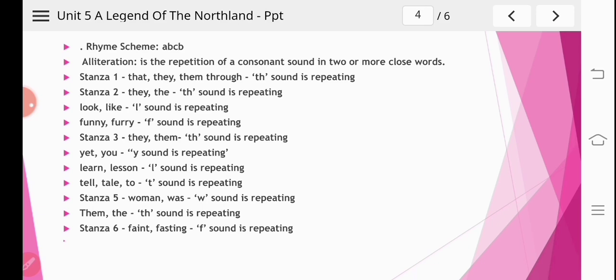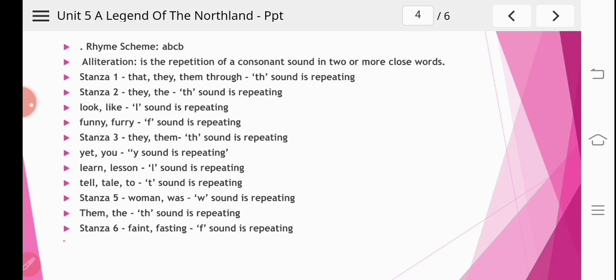Now we'll move to stanza number 5. What is that stanza? He came to the door of a cottage and traveling round the earth, where a little woman was making cakes and baking them on the hearth. Now in stanza number 5, woman, was, w sound is repeating. Here the alliteration is again used. Them, the, th sound is repeating.